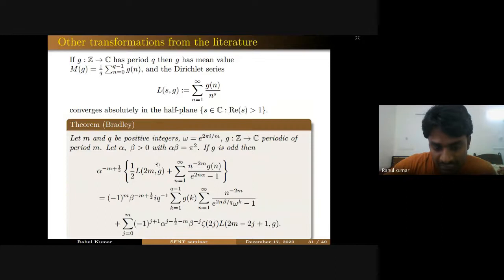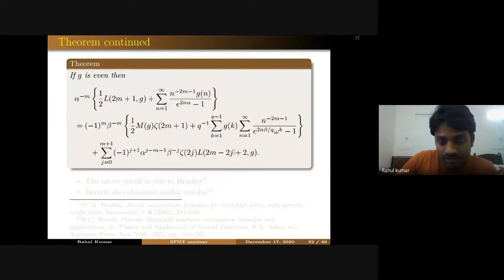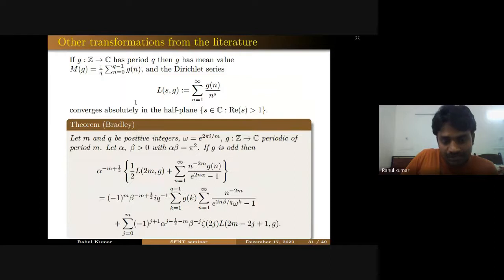So what we can expect is, if you take g equal to 1, we may have our formula. But here this restriction is coming up that g has to be odd, which means we cannot take g equal to 1 in this formula. That means we cannot recover our formula from Bradley's formula. Whenever g is even, what we are getting is L(2m plus 1). We are not getting zeta 2m. We are getting zeta 2m plus 1, right? So there is no way to get our result from Bradley's result.